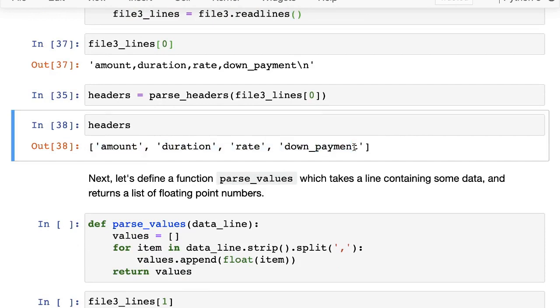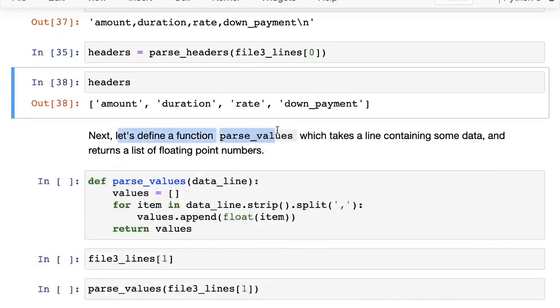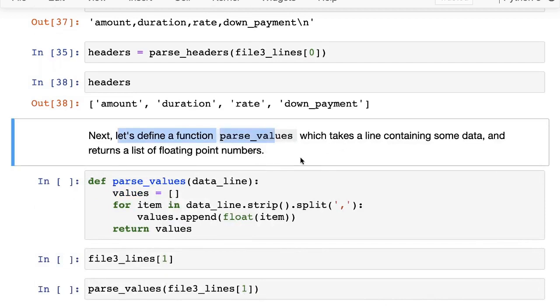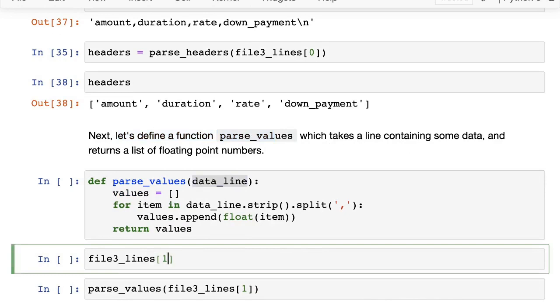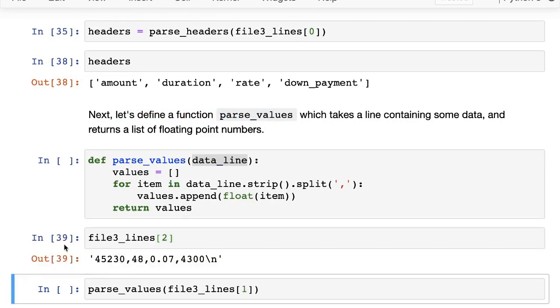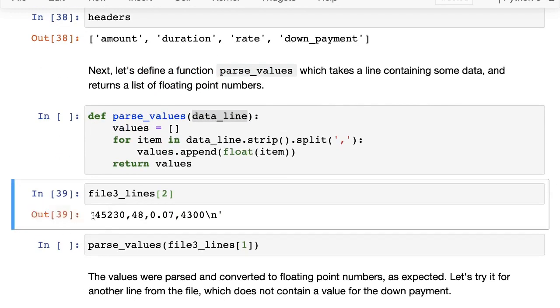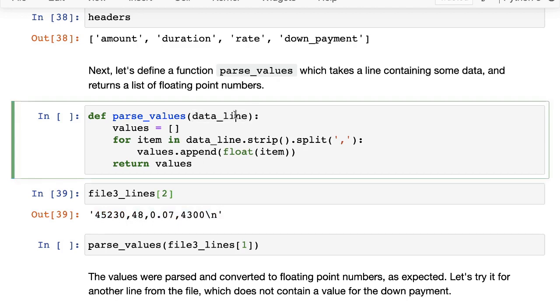Okay, great. Next, going forward, let us define a function parse values, which takes a data line as an argument. So this is a data line, file3_lines 2. It has the amount, duration, rate, down payment, new line, and it returns a list of floating point numbers. Okay.